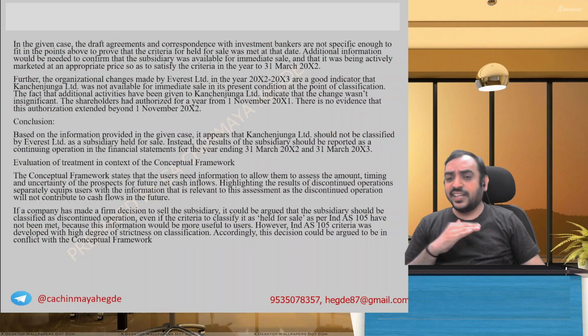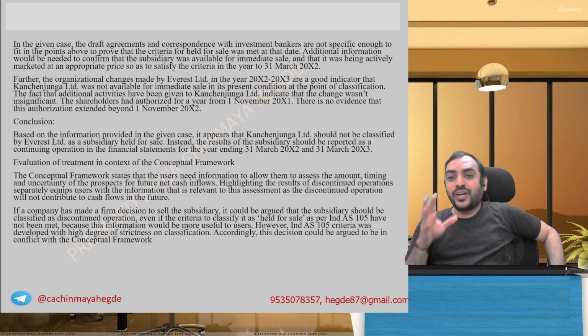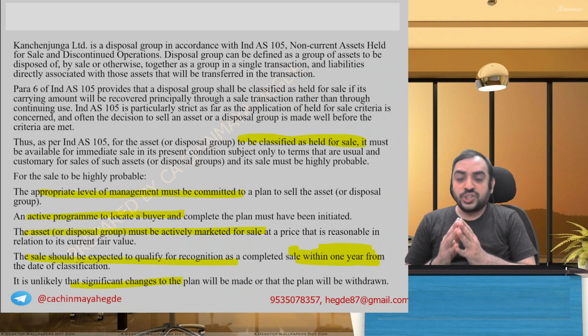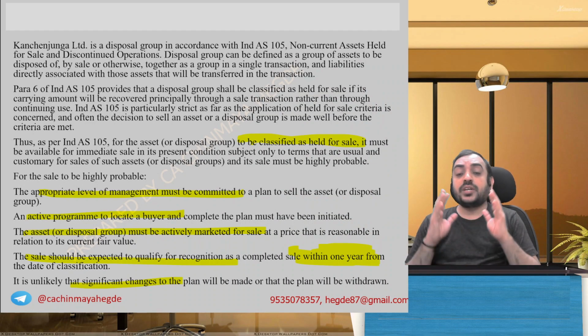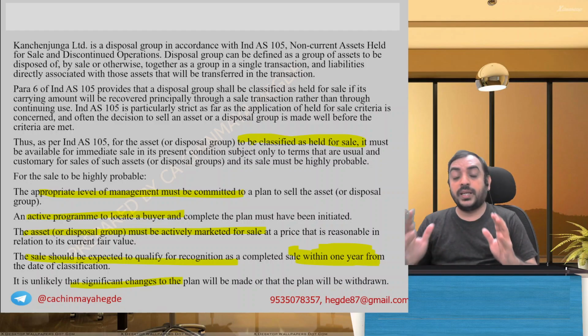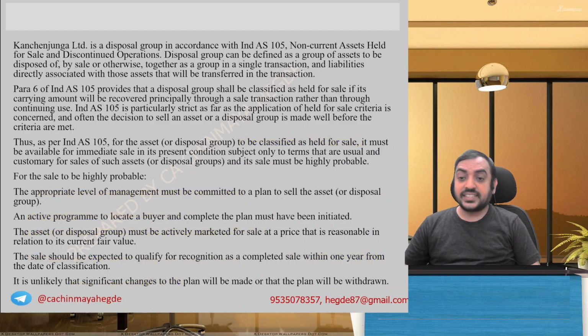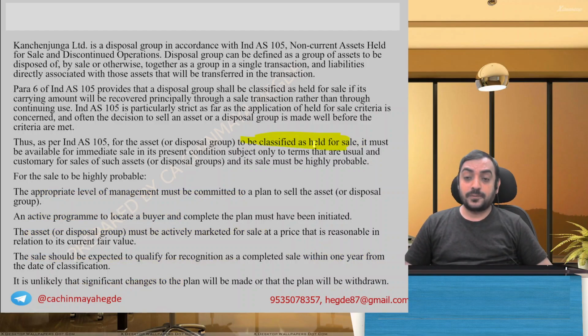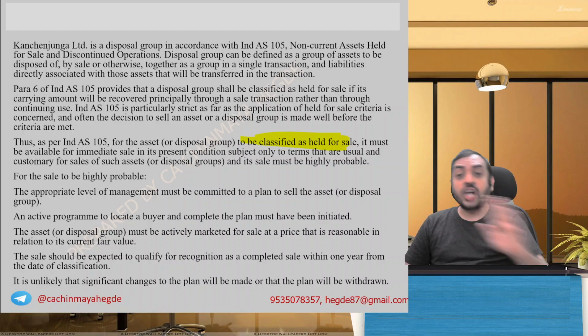I read it in a quick manner to help you get the point. Let me quickly summarize it. Then if you have any doubts, you ask. Ind AS 105 puts some conditions. If you want to classify as held for sale, strict conditions are there. If you do not satisfy even one condition, it cannot be reported as held for sale.